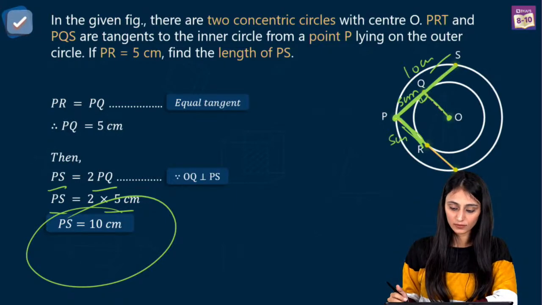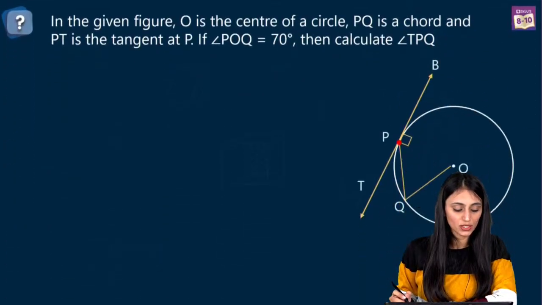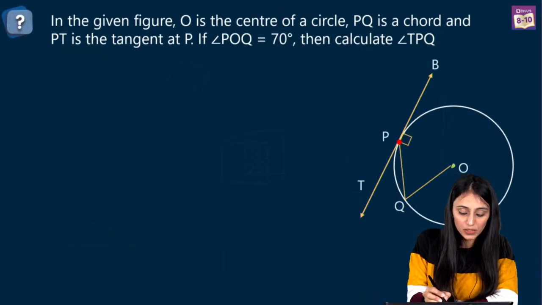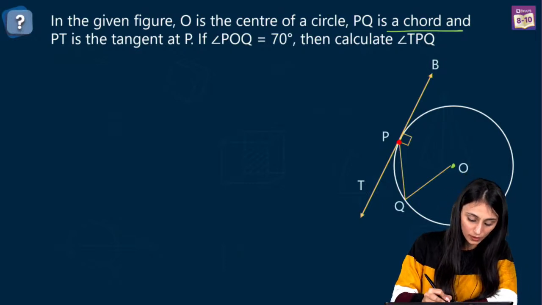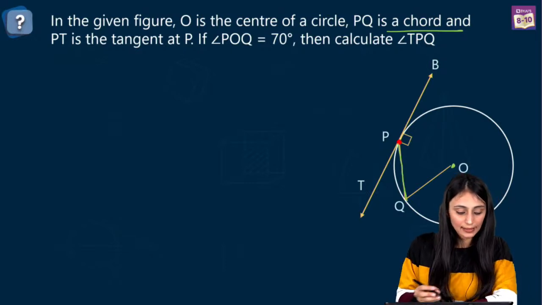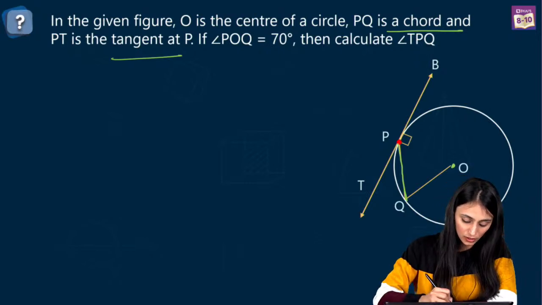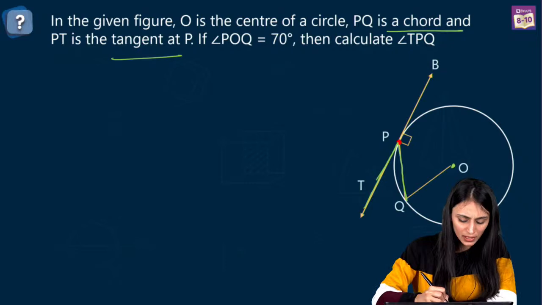Great. Alright, let's take a look at the next question. In the given figure, O is the center of the circle. PQ is a chord, and this PT is the tangent at P. This is the tangent, and we can extend this line till here.